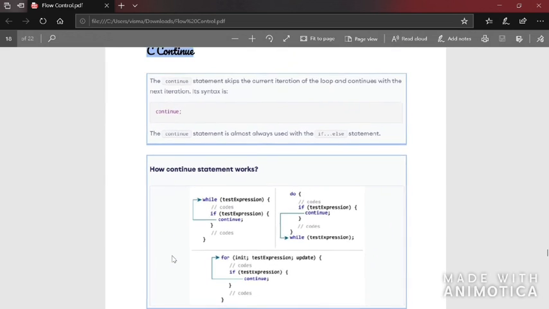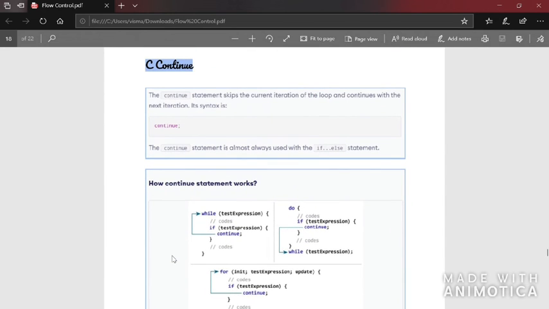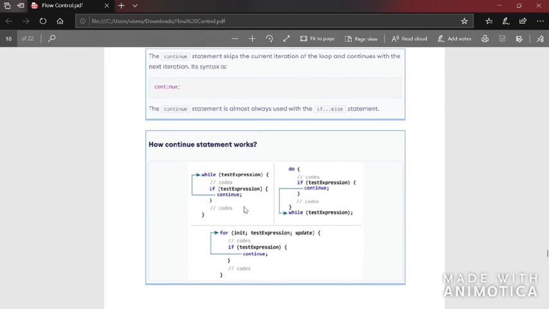And now we will see what the continue statement is. Break was used to break out of the loop, or to stop the execution of the body of the loop, and to take the control out of the loop. Whereas continue is used to skip the execution of the statements which come after the continue. And see here there's an example.